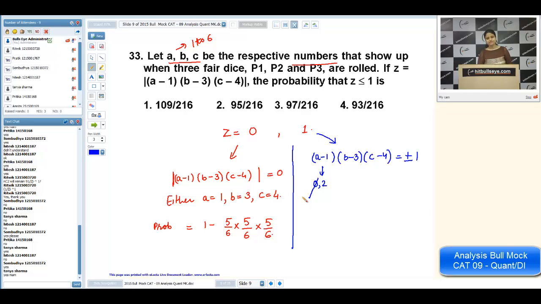We have only these possibilities: 1, 2, 3, 4, 5, 6. Now if I take B, B can be 2, B can be 4 as well. Similarly for C, C can be 5, C can be 3 as well. So for A, we have only one choice. For B, we have two choices. I'm writing the probability 2 by 6. So that is the required probability.